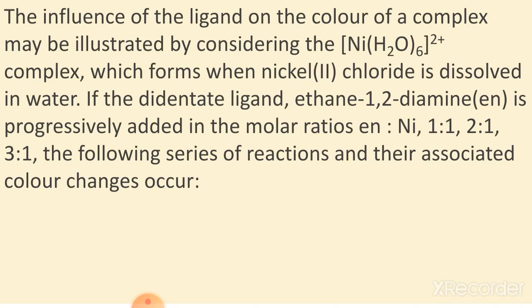The influence of a ligand on the color of a complex may be illustrated by one example, that is the [Ni(H2O)6]2+ complex, which forms when nickel(II) chloride is dissolved in water. Now if the bidentate ligand ethane-1,2-diamine, that is en, is progressively added in the molar ratio of en to nickel of 1:1, 2:1 and 3:1.